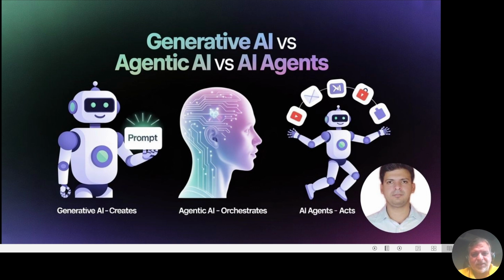So the big question is, are we moving from AI that simply talks to AI that actually acts, to AI that can truly think and coordinate for us? By the end of this session, you will not only understand the difference between generative AI, AI agents, and agentic AI, but also why this shift could change the way we work, learn, and live.